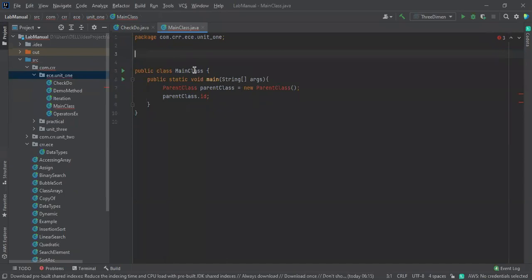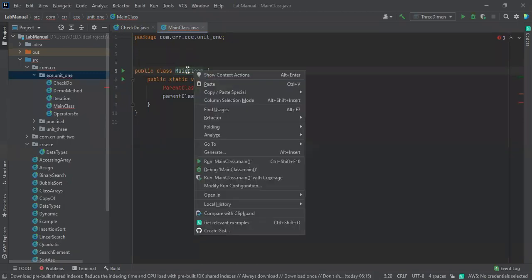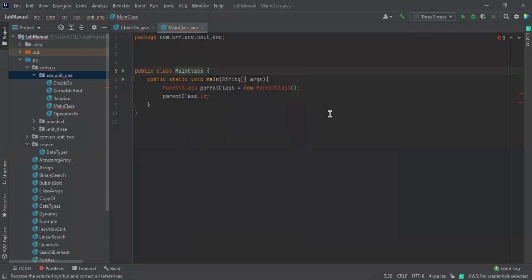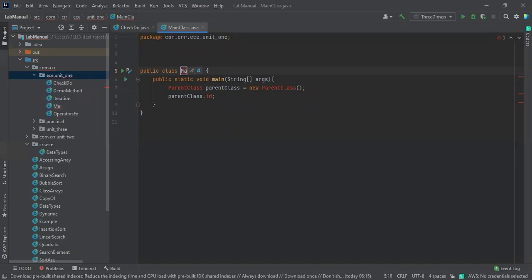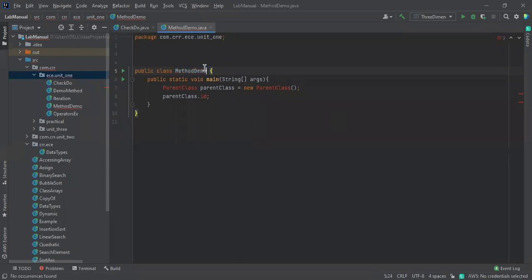So how does the coding standard look? I should not even mention a main class yet. If I am going to discuss the method concept, inside this I need to mention method demonstration, so method demo. See, I mentioned it this way. The name of the class tells something about the program. I also need to mention a descriptive comment.